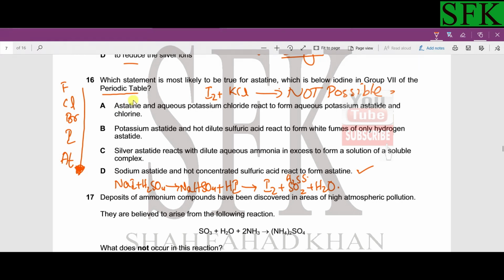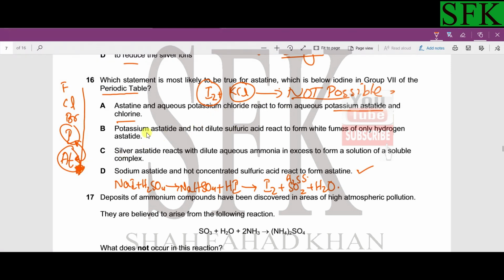Okay, this is inorganic chemistry, again the theory part. Since astatine is below iodine and near iodine, it must show properties most similar to iodine. Now if we look at option A, astatine and aqueous potassium chloride react to form potassium astatide and chlorine. Actually, this reaction is not possible because iodine is less reactive than chlorine. So obviously astatine is going to be even less reactive than iodine, because as we go down the group, reactivity decreases rather than increases.